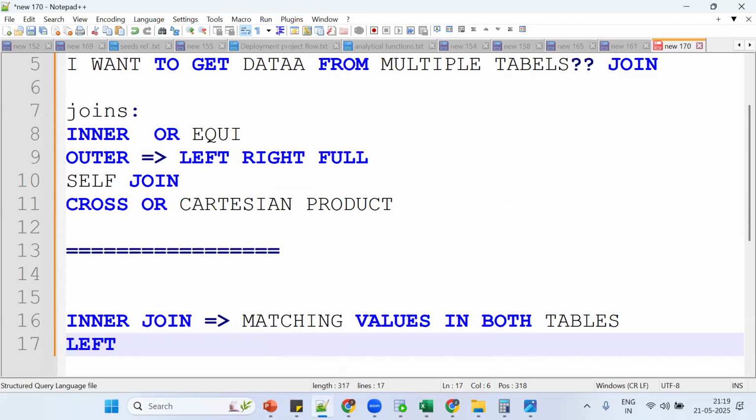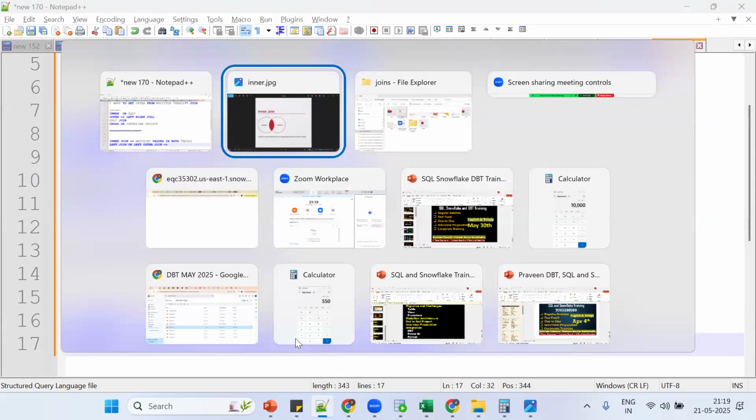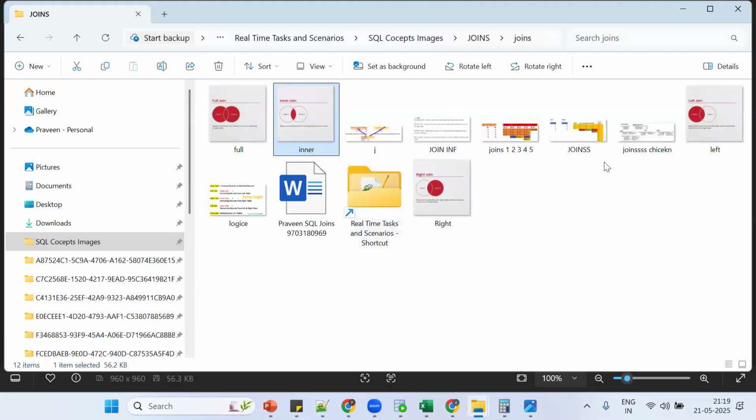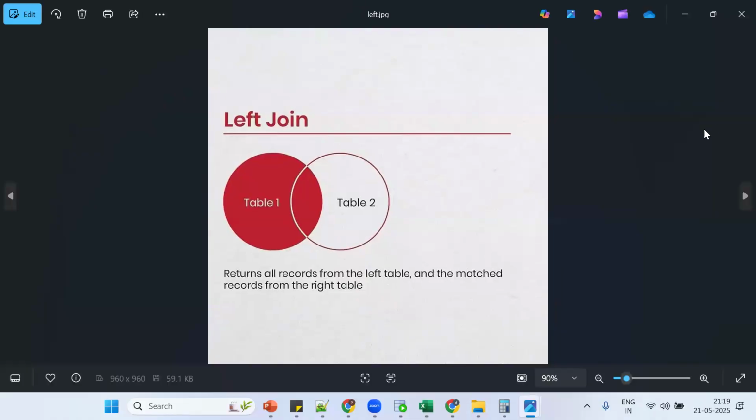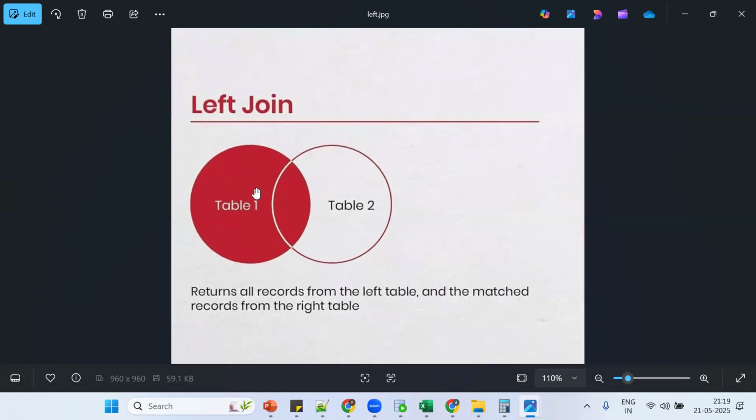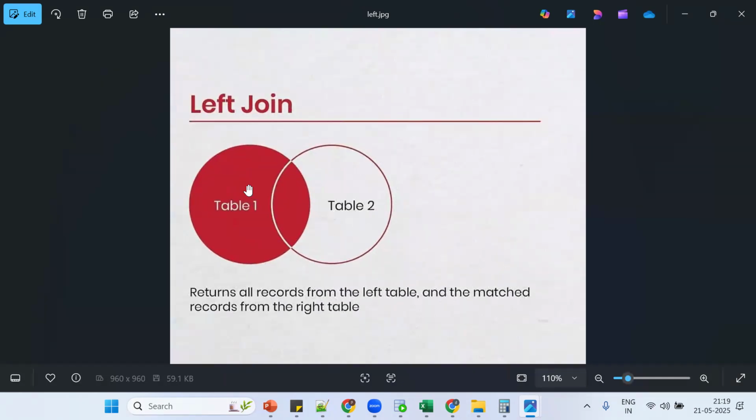What about left join? It's also called left outer join. Tell me the definition. Definition is important; we'll see in detail. Matching common records from both the tables and non-matching records from the left table. Simply, see table one, table two. Which is the left side table? Table one is the left side table, and table two is the right side table. It returns all the records from the left side table and the matching records from the right side table.